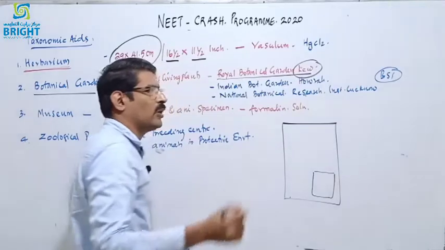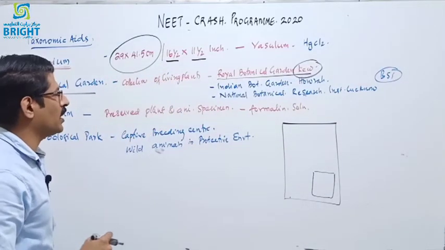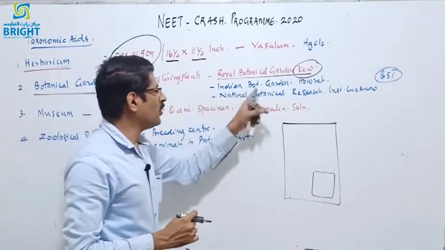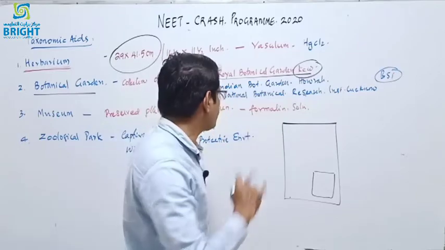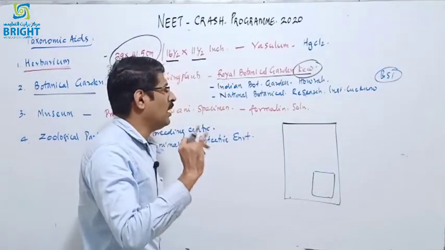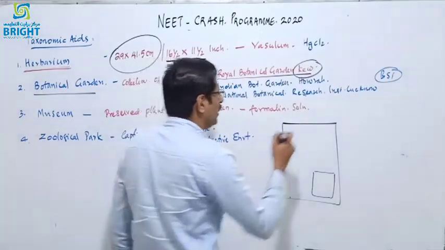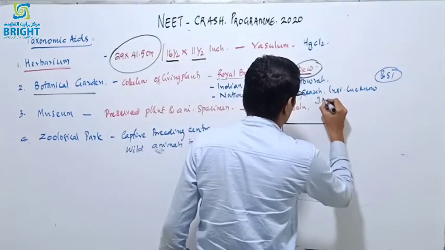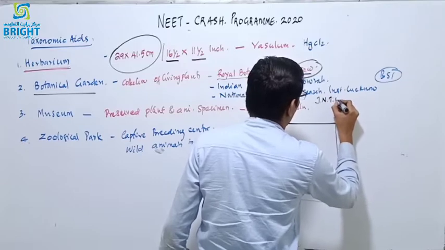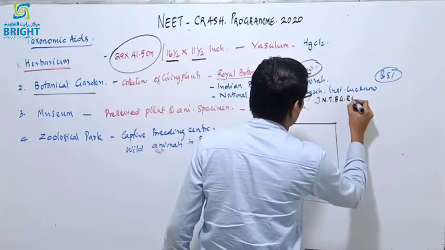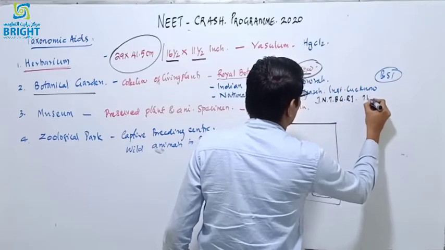In India, there are the Indian Botanical Garden, Howrah, Calcutta, and the National Botanical Research Institute, Lucknow. And in Kerala, there is the Jawaharlal Nehru Tropical Botanical Garden and Research Institute, located at Thiruvananthapuram.